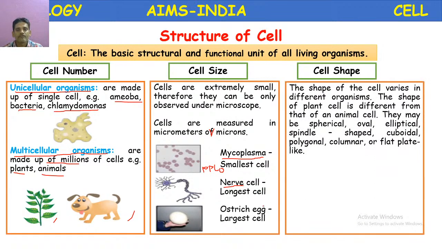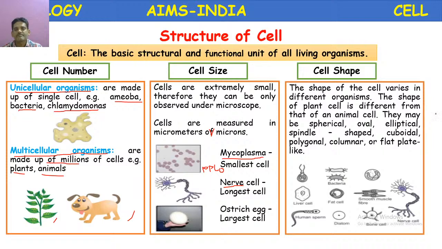Next, shape of the cell. The shape of the cell varies in different organisms. The shape of a plant cell is different from that of an animal cell, and cells may be of different shapes: spherical, oval, elliptical, spindle, cuboidal, polygonal, columnar, or flat plate-like.